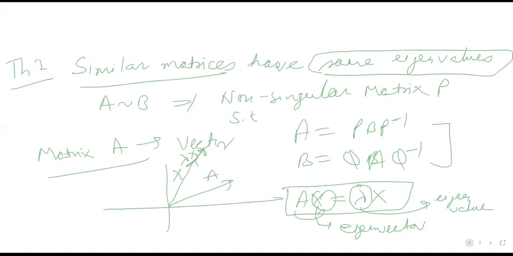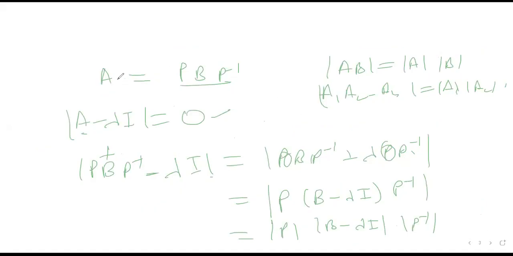The question was: similar matrices have the same eigenvalues. The definition of similar matrices is that if matrices A and B are similar, then there will exist a non-singular matrix, say P or Q or R, whatever you want to name it, such that A will be equal to P times B times P inverse. So I'm using that definition. Understood?